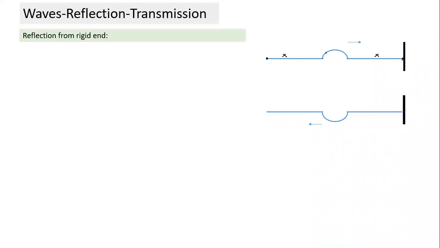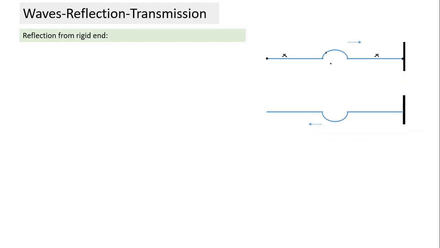But since the support is fixed, this point cannot move. Why does it not move? Because the support applies an opposite force. Since the force applied by the support is opposite to what has been applied by the pulse, we can think it will generate a pulse which is opposite in shape, or inverted in shape.